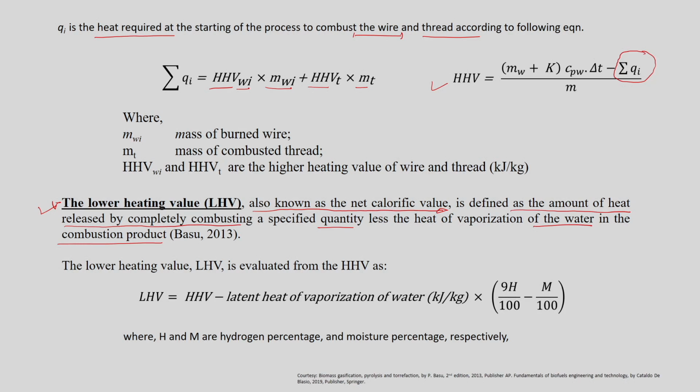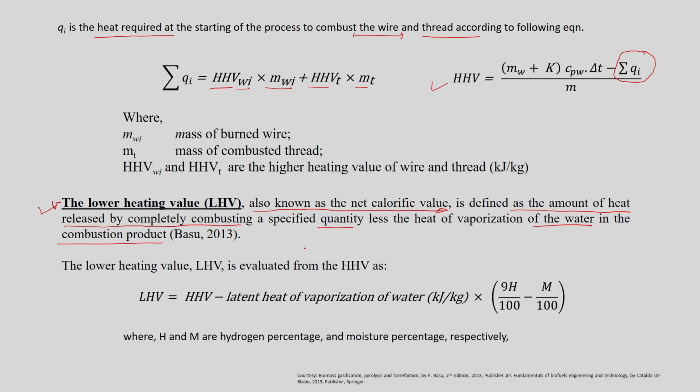Because once you combust this particular sample in the vessel, the latent heat of vaporization of the water cannot be recovered. That means the water in the fuel does not condense. As a result, the latent heat of vaporization of this component is not recovered. Therefore, the effective heat which is available to use in a boiler or for any specific